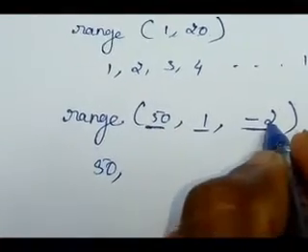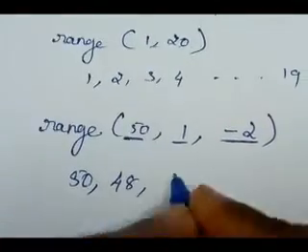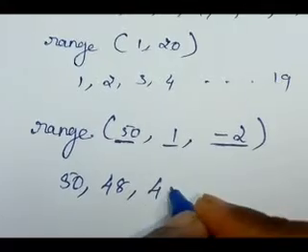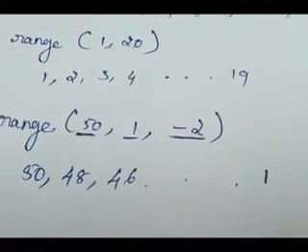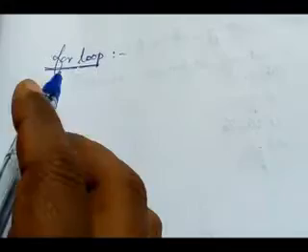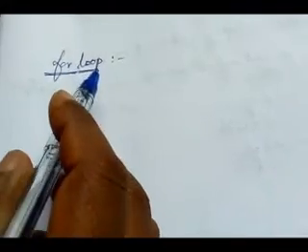So it generates the numbers 50. 50 plus minus 2, what is it? 48. Then 48 minus 2, 46. Like this, up to 1 it will be printed. Did you get me? Now we will see about the for loop.